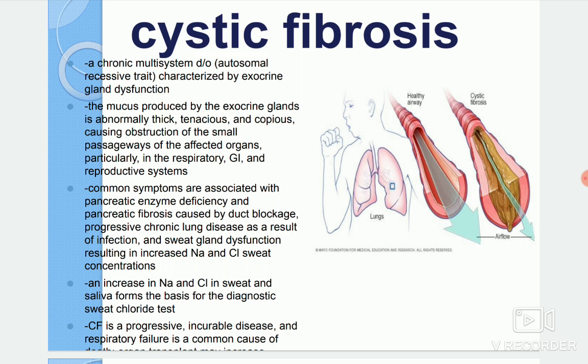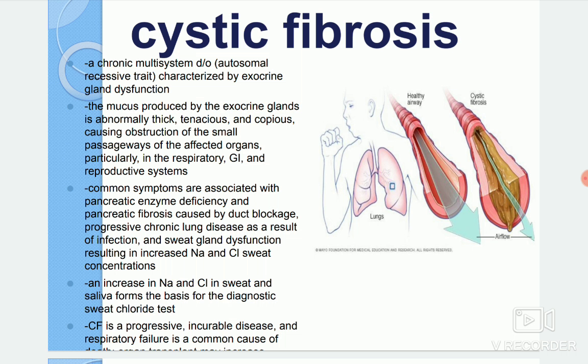Common symptoms, if the GI system is affected, include pancreatic enzyme deficiency and pancreatic fibrosis, caused by duct blockages. Progressive chronic lung disease also occurs as a result of infection. Sweat gland dysfunction also occurs, with increased sodium and chloride sweat concentration because of the tenacious mucus plug formation in the exocrine glands, mainly the sweat glands.